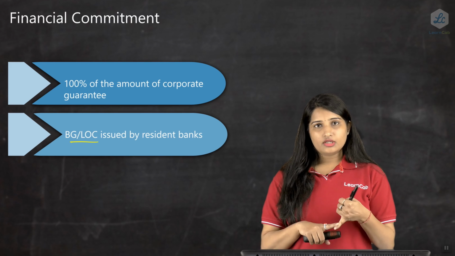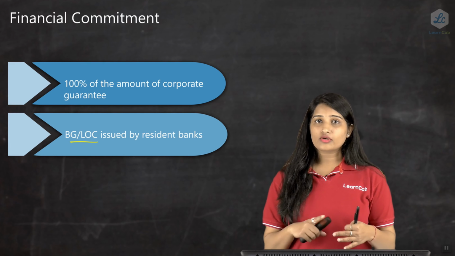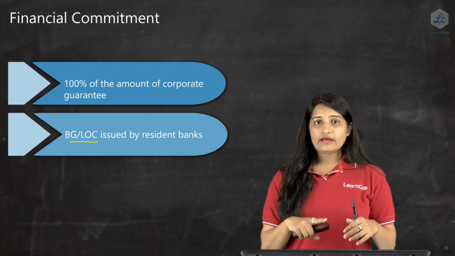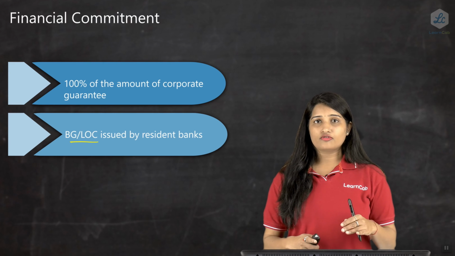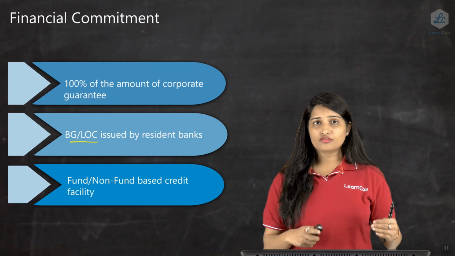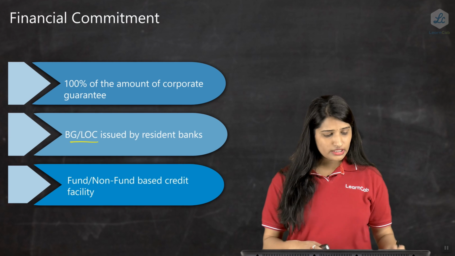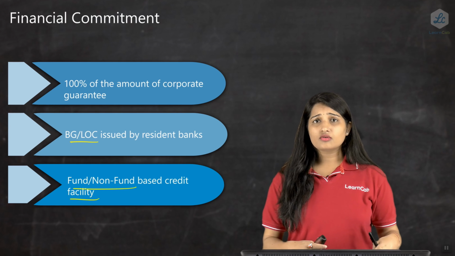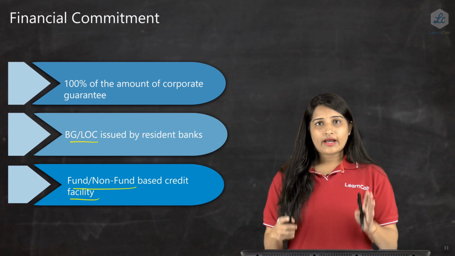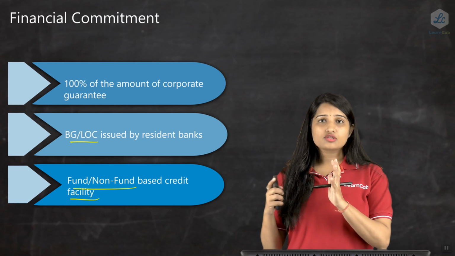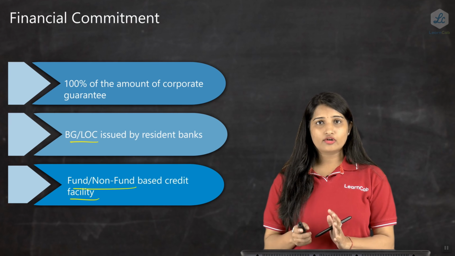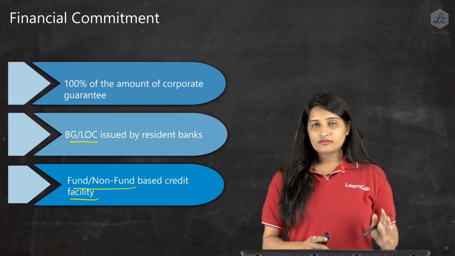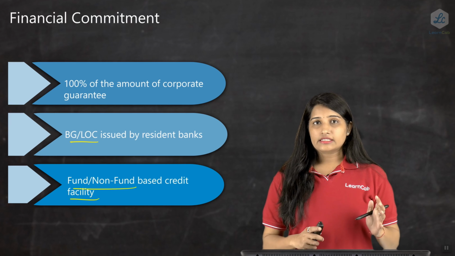So we have equity shares, CCPS, loan, corporate guarantee, and then bank guarantee or letter of credit. All this, including fund and non-fund based credit facility, will act as a part of the financial commitment. So when a financial commitment is being calculated, all these things need to be taken care of by an entity.